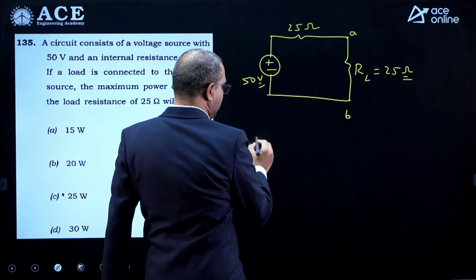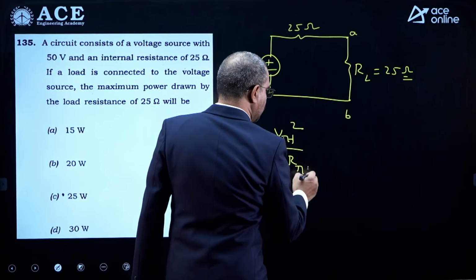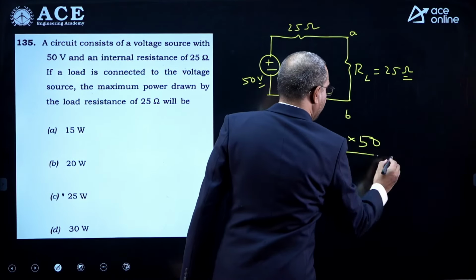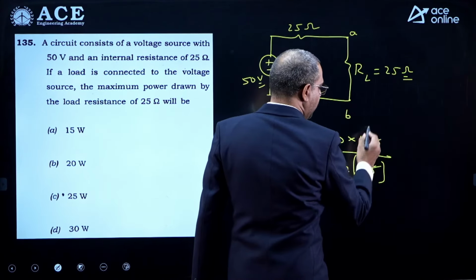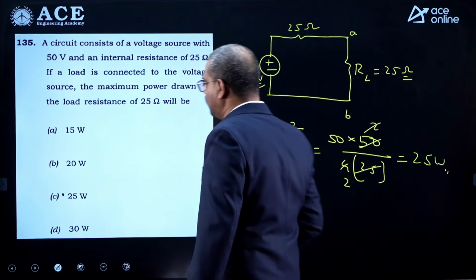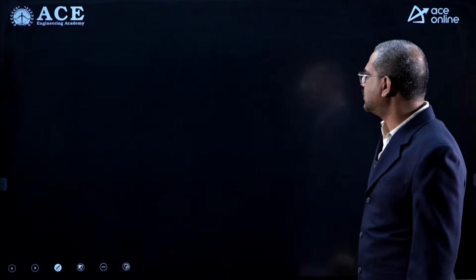Then what is Pmax? Pmax, you know, is Vth square by 4 Rth. This is already in Thevenin's equivalent. So Vth square is 50 into 50, divided by 4 into Rth, Rth is 25. Okay, so 25 2s are 50, 50 by 2, that is 25 watts. Maximum power transferred is 25 watts. Straightforward. Okay, this is a straightforward question he asked.